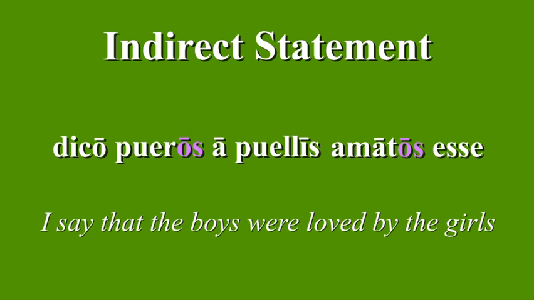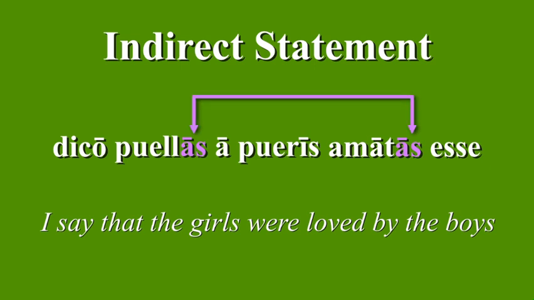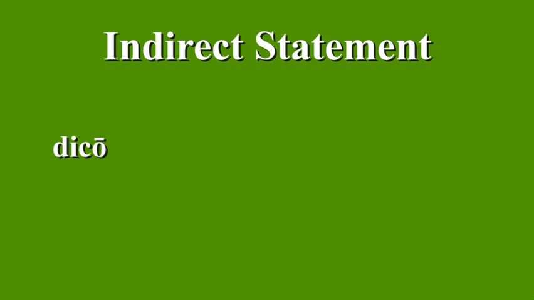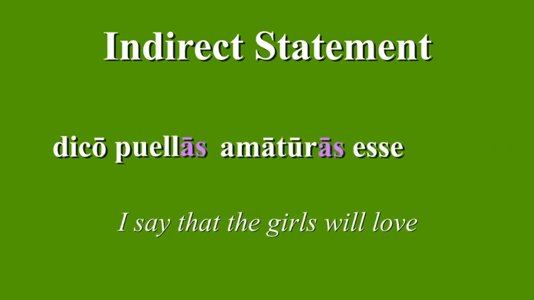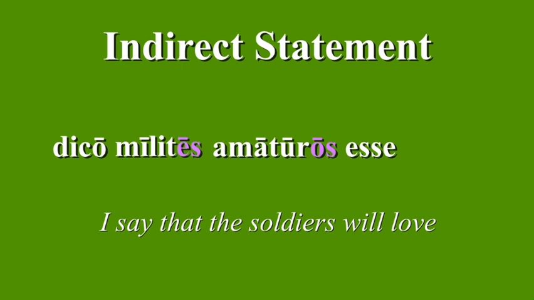If it's the girls who were loved by the boys, our sentence would be Dico puellas a pueris amatas esse. And the same would be true if we had a neuter accusative subject. Dico templum a pueris amatum esse. This is also true of the future active infinitive. Dico puellas amaturas esse. I say that the girls will love. And dico milites amaturos esse. I say that the soldiers will love.